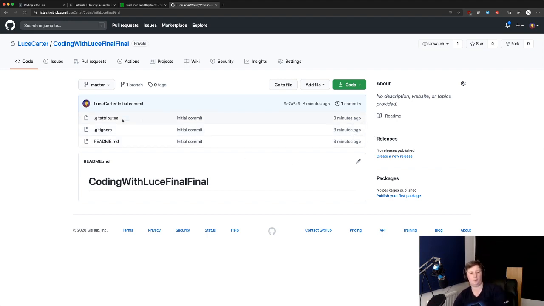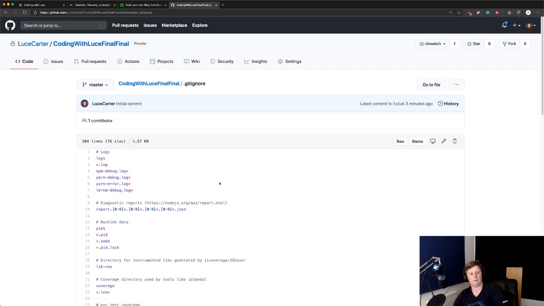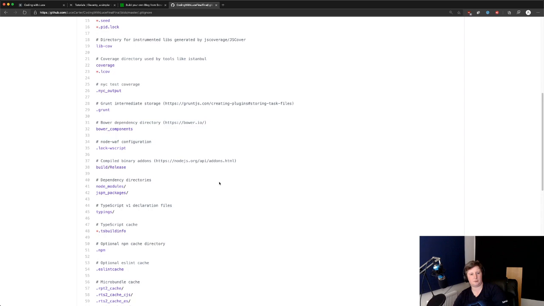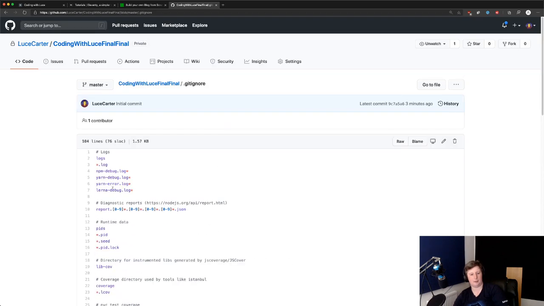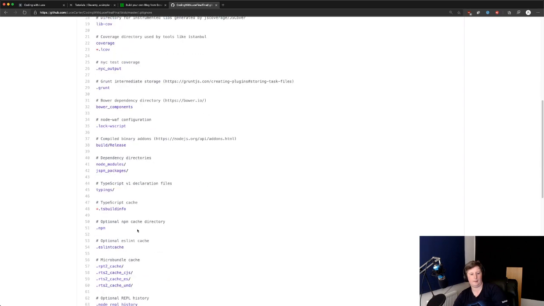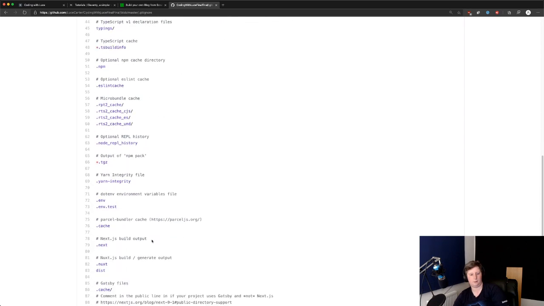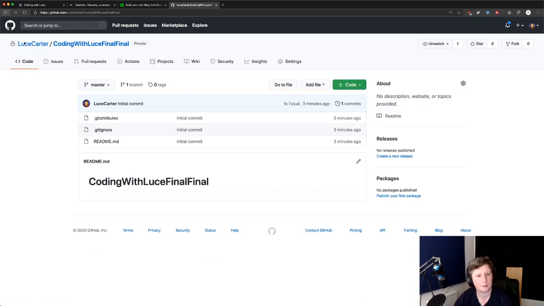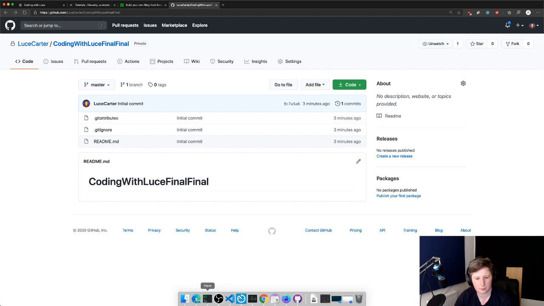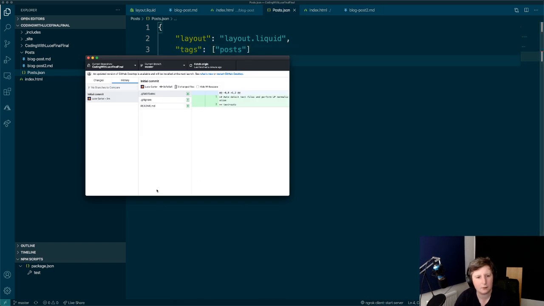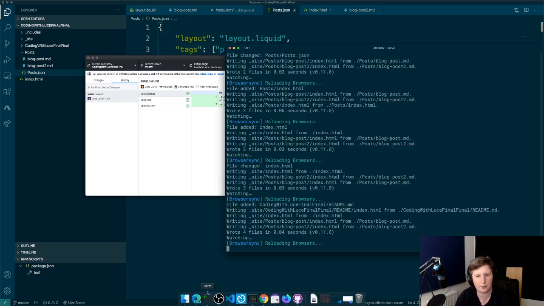So we've got our git ignore file and stuff, which is cool. And it puts in all that extra stuff. We didn't need to worry about any of this, so it's going to leave out any of the stuff that we just don't need. npm node. I don't actually see node modules, but okay. But where's the code? What's going on? Is it in the wrong place? So that's okay, release final, right?